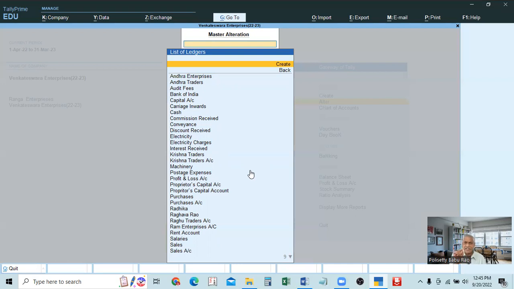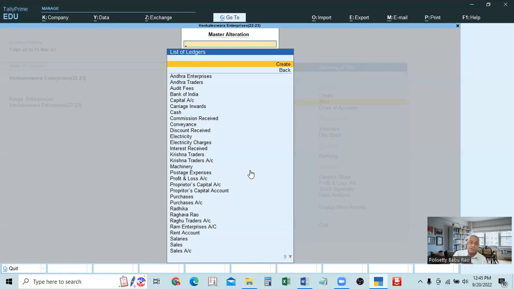When the account is created in the beginning itself, in the gateway of Tally, they simply give ledger creation. Ledger creation means creating a single ledger for the first time, directly. It is called the primary method. In advance, before making the entries, we are creating the ledger accounts. It is called ledger creation. We can take it as the primary method.